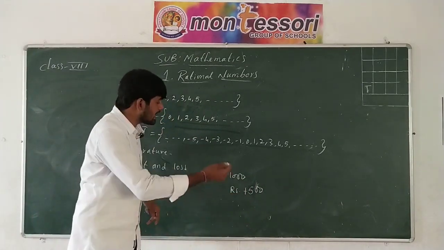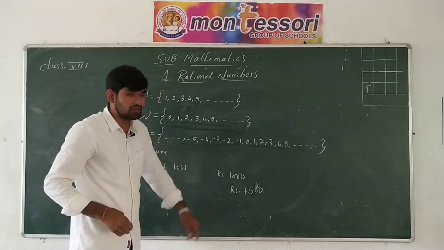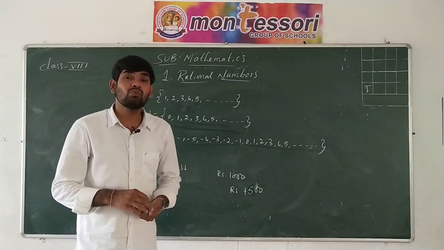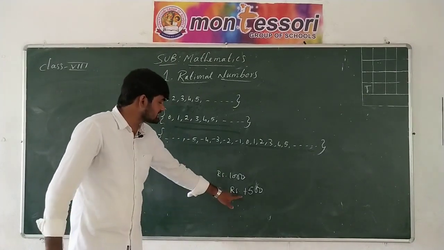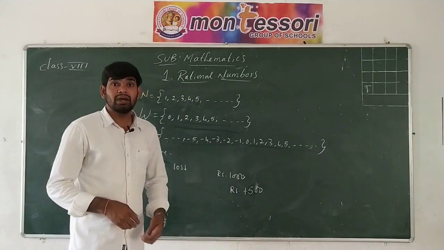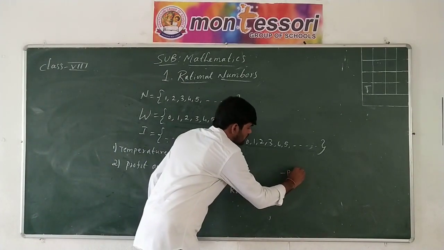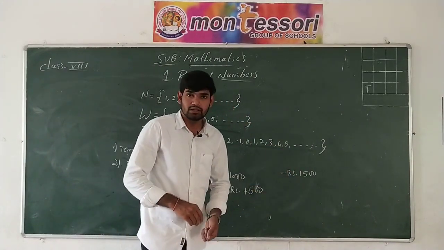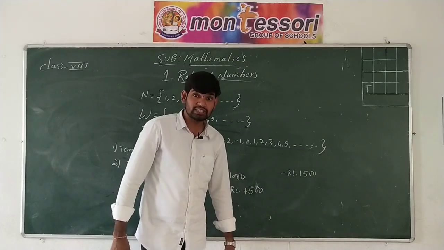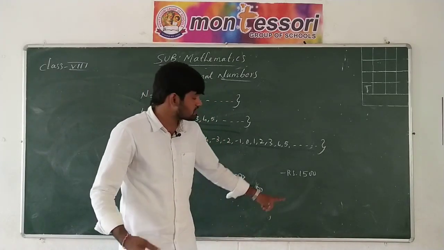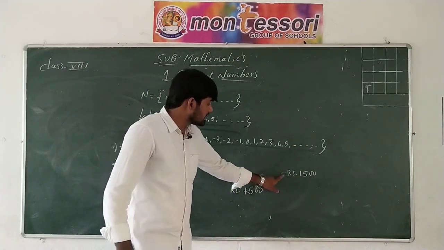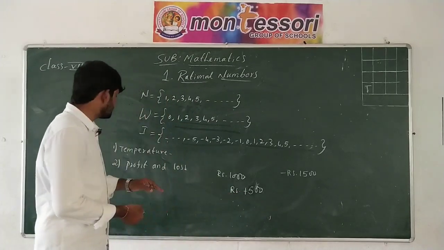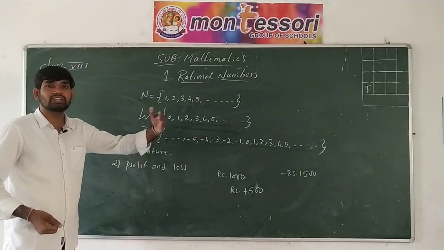What if I said that I have a loss of 1500 on the invested amount of 1000? Now how do we denote that? Minus sign. Now the minus sign says about loss and the plus sign says about the profit. Here I said that I have a loss of 1500, I denote it with a negative sign. But do we have the denomination with a negative sign for the 1500 rupees? We don't have the denomination with the negative sign. But the negative sign says that it is a loss and the positive sign says that it is a profit. Like that we denote profit and loss with these signs, positive sign and negative sign.